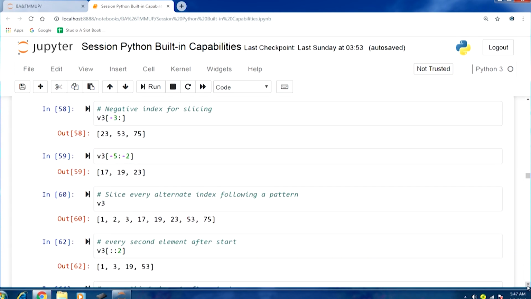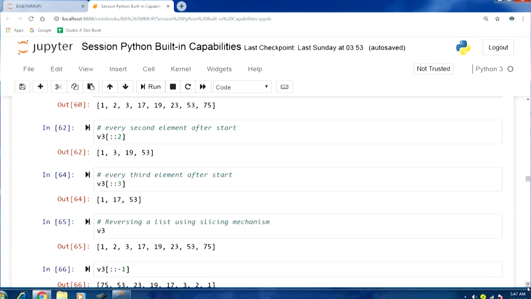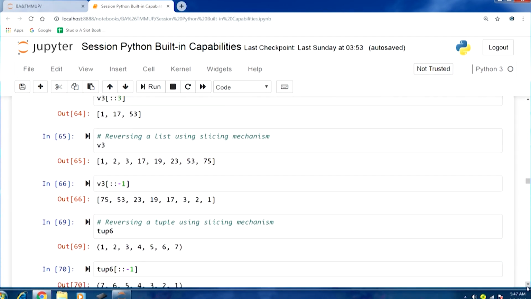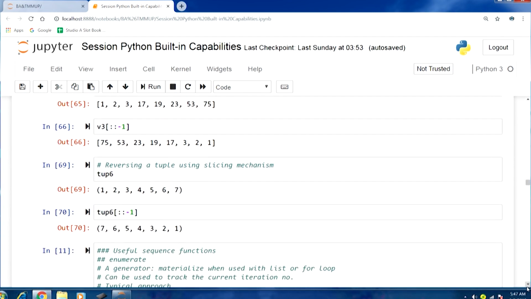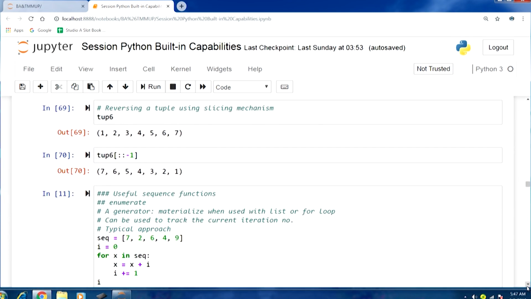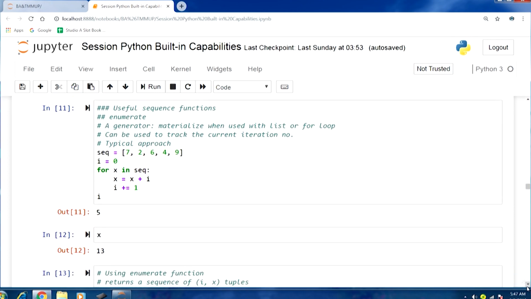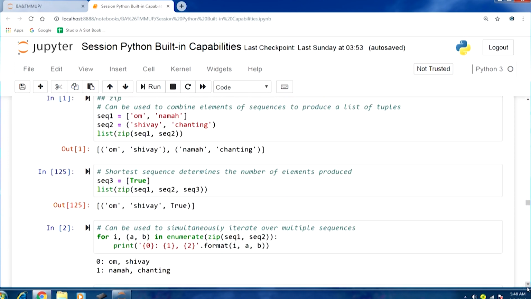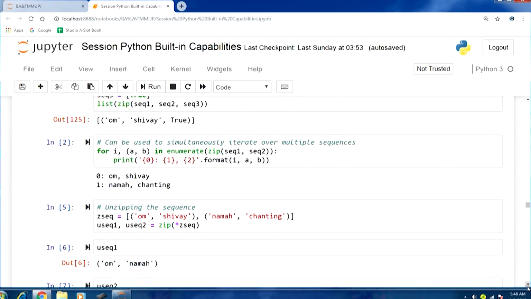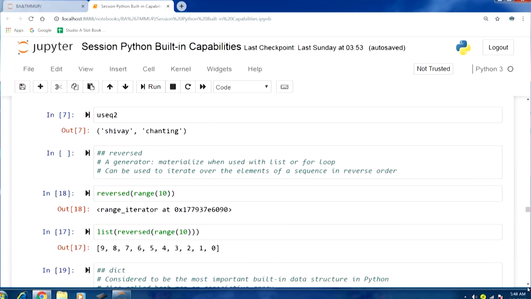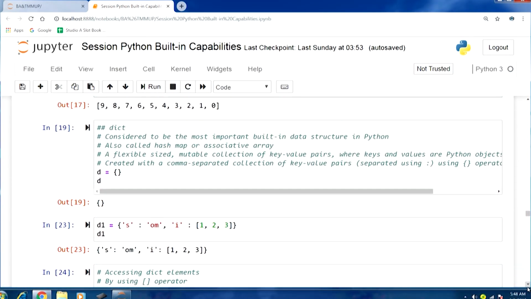Negative index for slicing also we talked about in the previous lecture. I will just skip through this part because we will be talking about a new data structure now. We talked about some useful sequence functions as well: zip, unzipping, reversed, and I think we were discussing dict in the last part of our previous lecture. So, let us pick up from there.